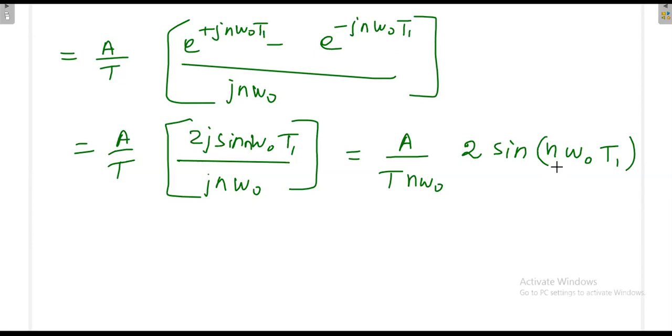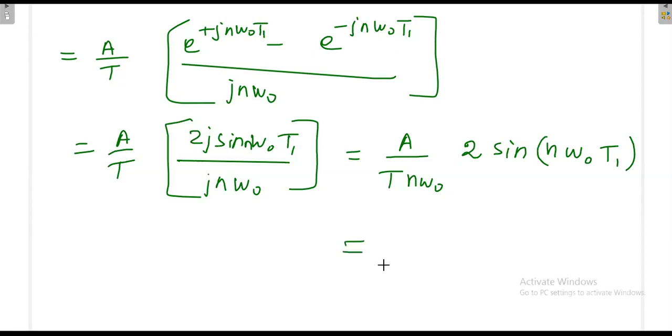And again here you put any value of n, let it be even or odd number, no problem. You'll be getting some value. Again further we can simplify this by applying omega naught is equal to 2 pi by t. Further we can simplify this.